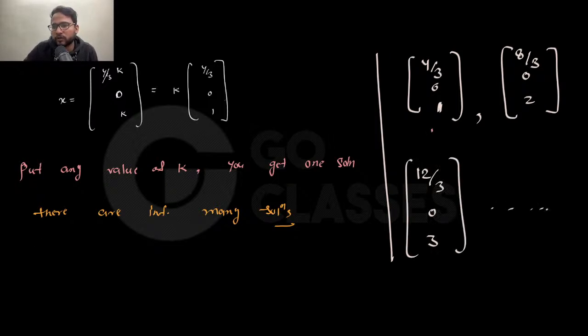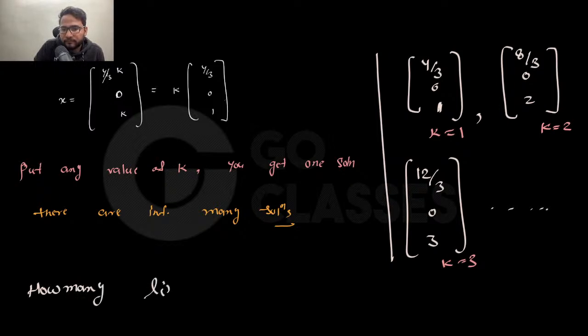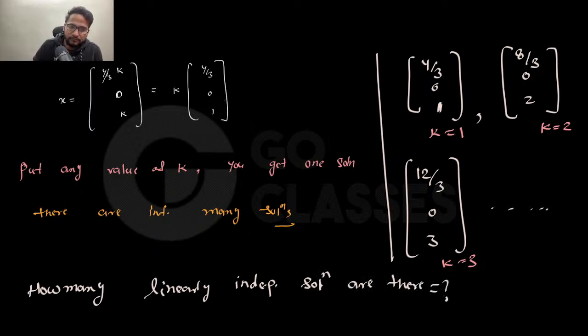Maybe for k equal to 0 also you will get some solution. K equal to 1, k equal to 2, k equal to 3, like that. You put any value of k, you will get a solution. So my question is, how many linearly independent solutions are there? Let me know. This is just one, right?